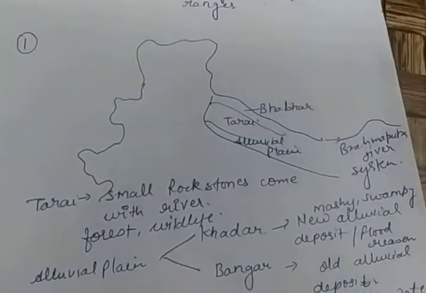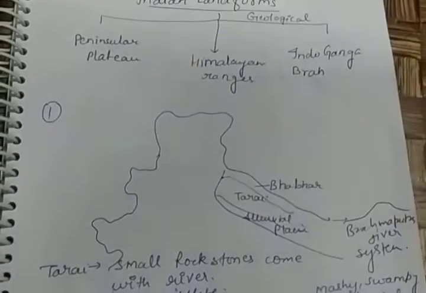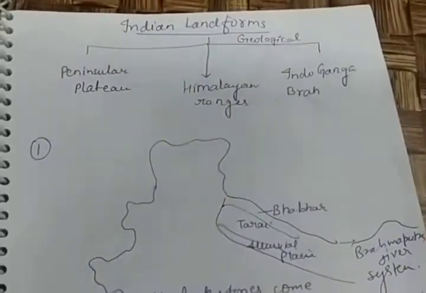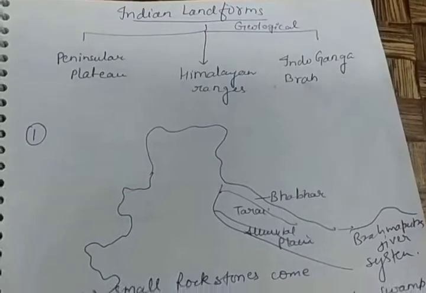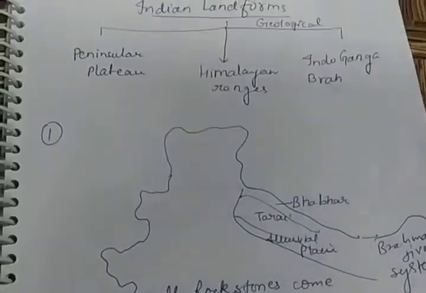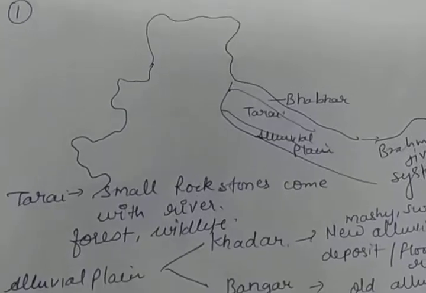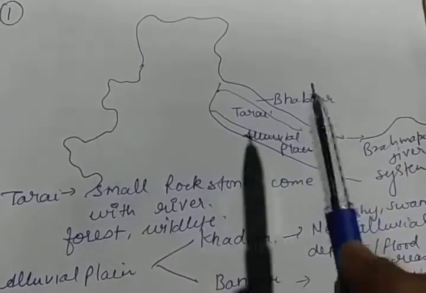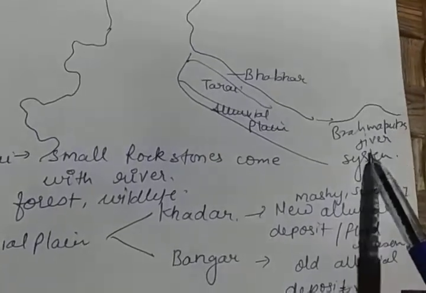You know that we had started our chapter lesson number 2 of Indian geography, in which we were on the topic Indian landforms, and then we had discussed the Indo-Ganga Brahmaputra region, in which we had discussed the Tarai region, Bhabar region and alluvial plain. Now let's continue with the Brahmaputra river system.